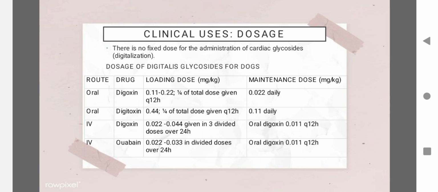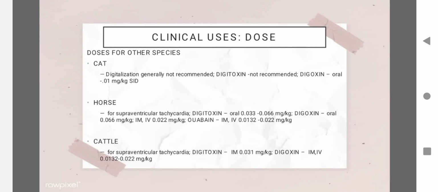There is no fixed dose for administration of cardiac glycosides. Here's the chart for the dosage of digitalis glycosides for dogs. The loading dose and the maintenance dose differ on what route is being used, oral or IV. There are different dosages in every species.